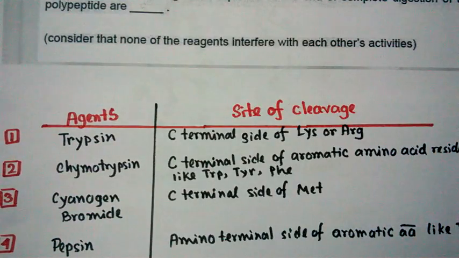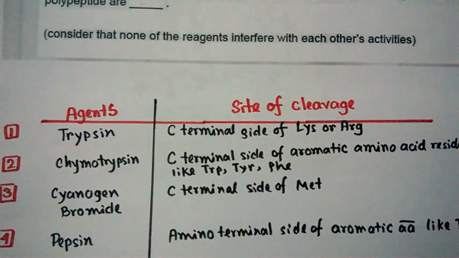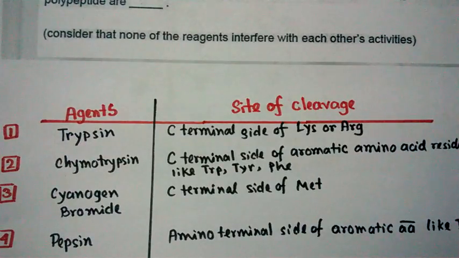Chymotrypsin, on the other hand, would cleave at the C-terminal end of aromatic amino acids such as tryptophan, tyrosine, or phenylalanine. That means chymotrypsin would cleave after tryptophan, after tyrosine, or after phenylalanine. On the other hand, cyanogen bromide will exclusively cleave after methionine. It would cleave at the C-terminal end of methionine.